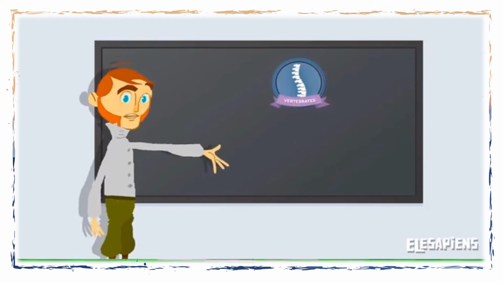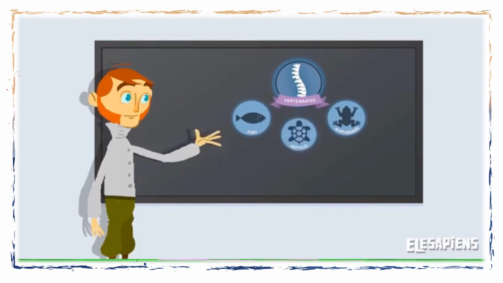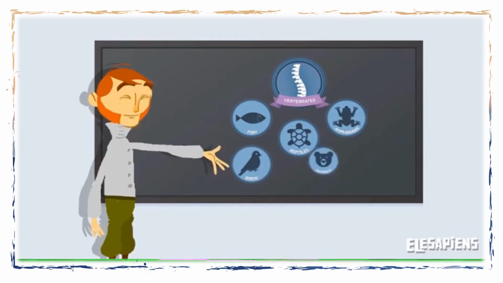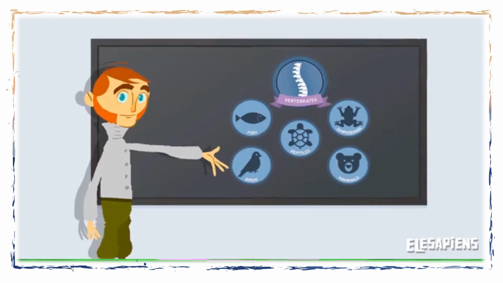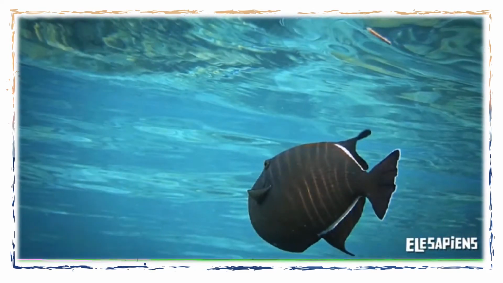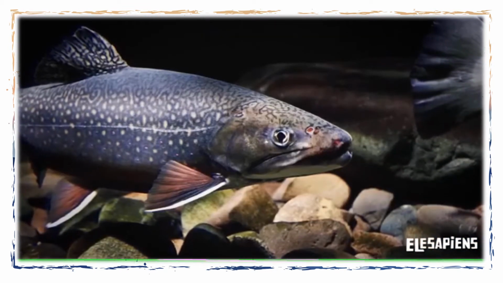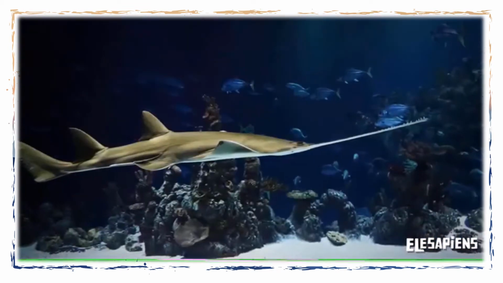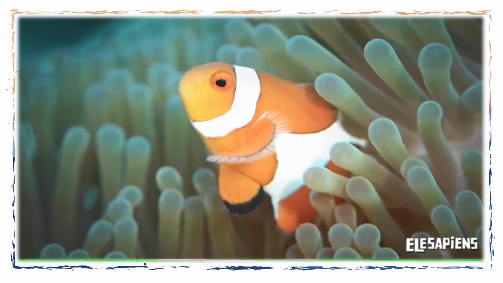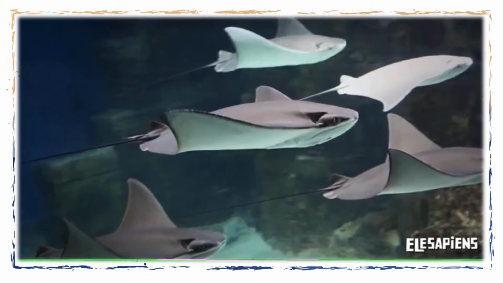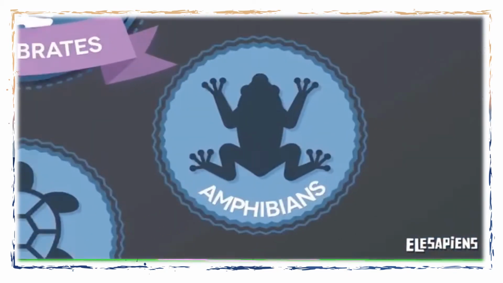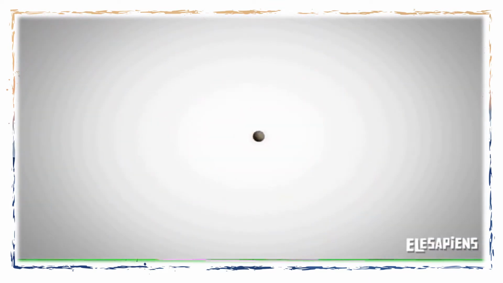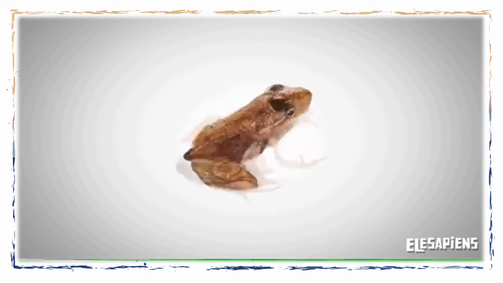Vertebrate animals can be split up into the following groups: fish, amphibians, reptiles, birds, and mammals. Fish live in rivers and seas. Their body is covered by scales. They have fins to swim around and gills that allow them to breathe underwater. Amphibians have 4 limbs. They are born like fish and develop until they turn into terrestrial vertebrates.